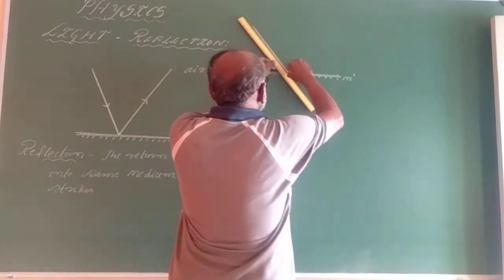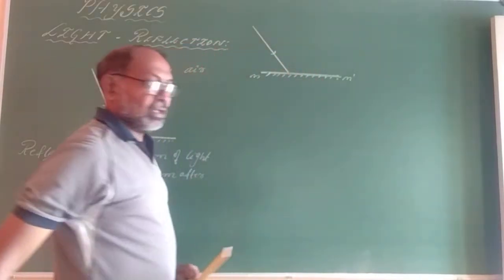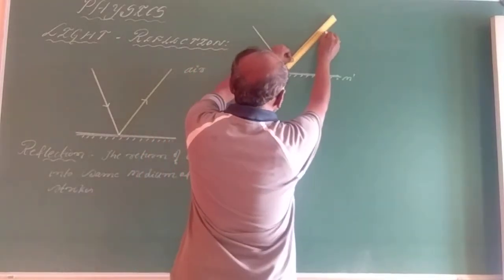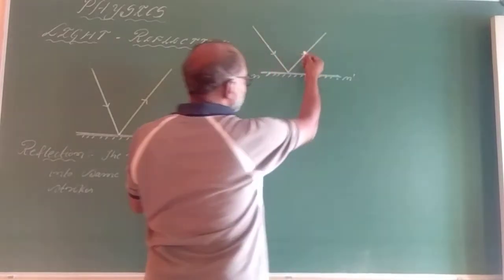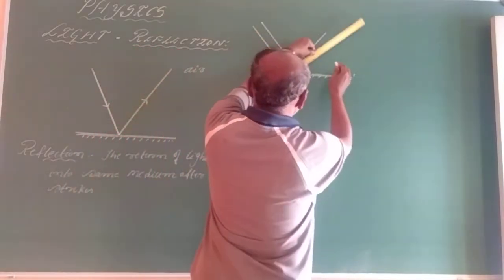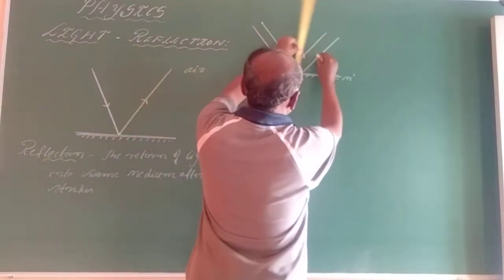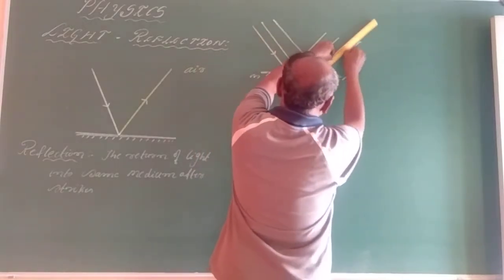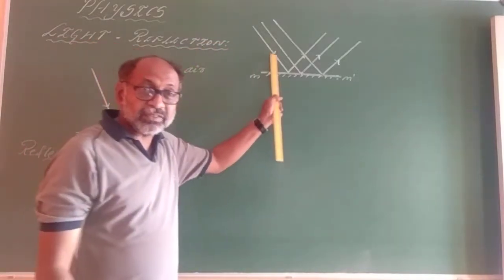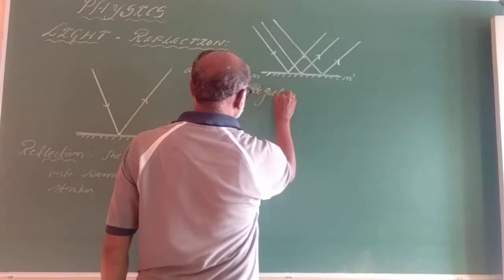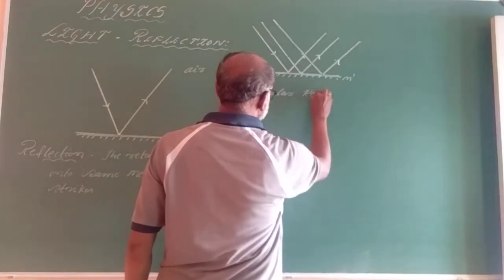This is the incident ray. Then the reflection occurs like this, giving the reflected ray. Another ray falls and is reflected in the same way. This is termed regular reflection.